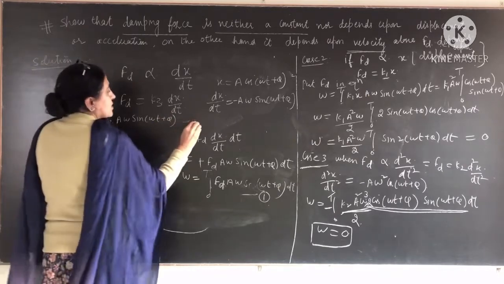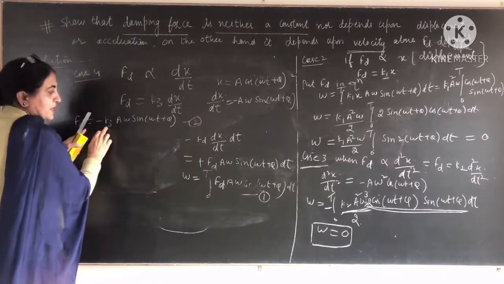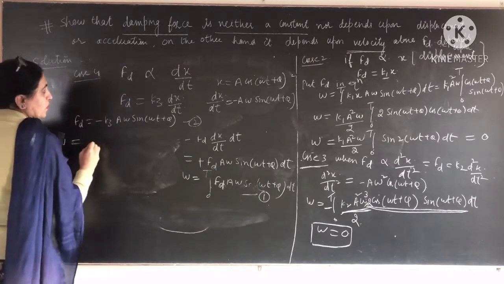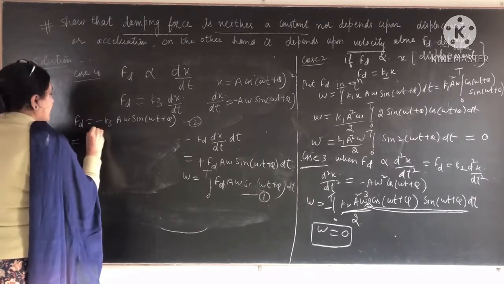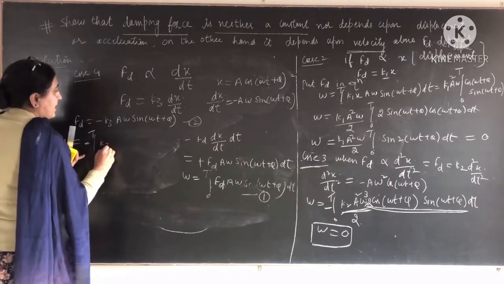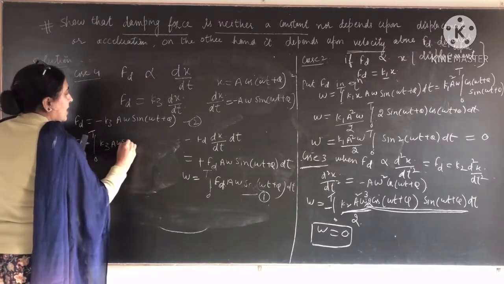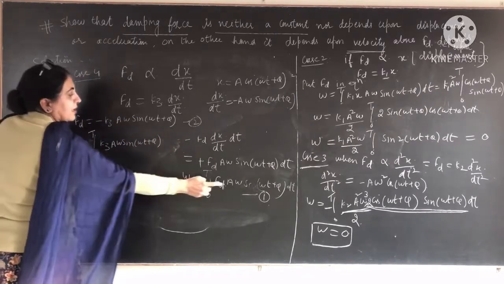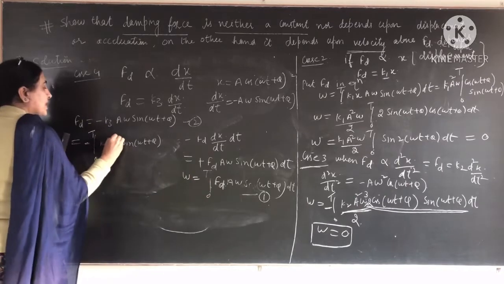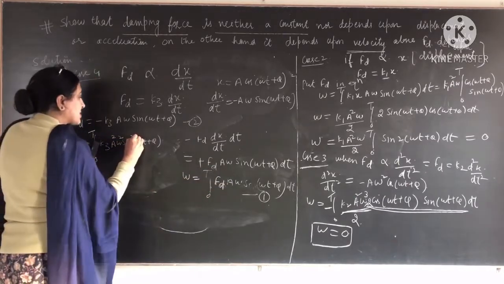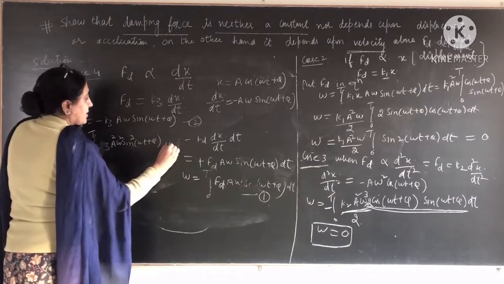Taking this as equation 2, now put the value of equation 2 in equation 1. So W is equal to the integral from 0 to t of minus Fd, that is k3 a omega sin(omega t plus phi), into again a omega, so a square omega square, then again sine, so it will be sin square, then dt.